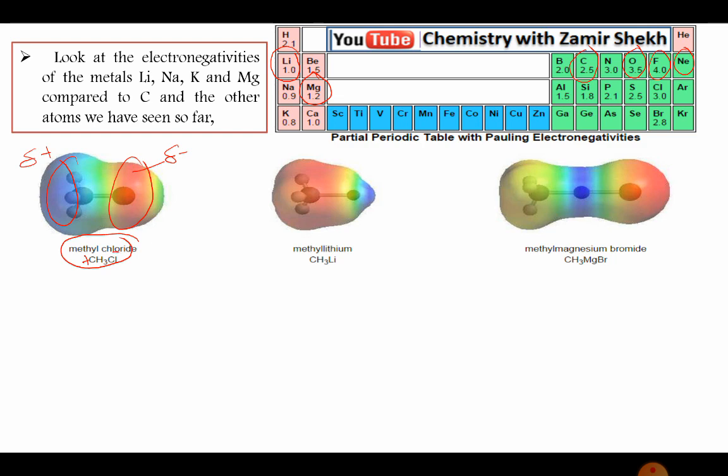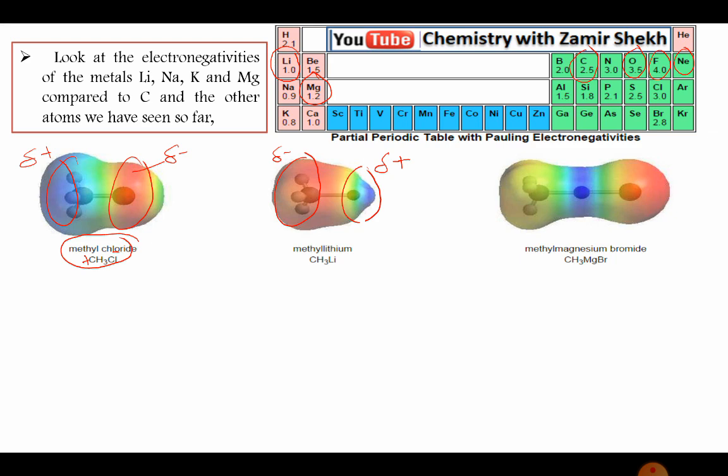If you take the second example, methyl lithium, you will observe that exactly the opposite happens. Here the red region is shifted to carbon, and the blue region is shifted toward lithium. That means this will be positive and this will be negative. Because a carbon-metal bond is developed in that system, the polarity is reversed. Like the Fajans concept, we had it in your last semester, I think.